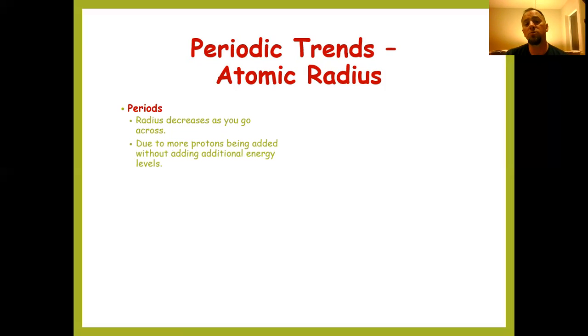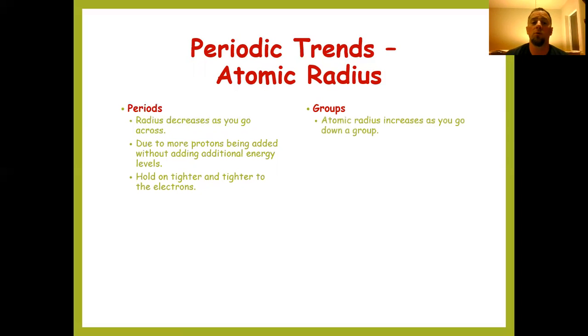Okay, there's also more protons. Those more protons in the nucleus is going to have a greater attraction to those electrons and hold those closer. Okay, so holding those electrons tighter gives it a smaller atomic radius as we move left to right across the period. The groups are related to atomic radius too: the atomic radius increases as you go down a group, due to the fact that electron levels are added as you go down, right? We're adding more electrons, we're adding more energy levels, so those electrons now are spaced further out away from the nucleus, which is going to give it a greater atomic radius.